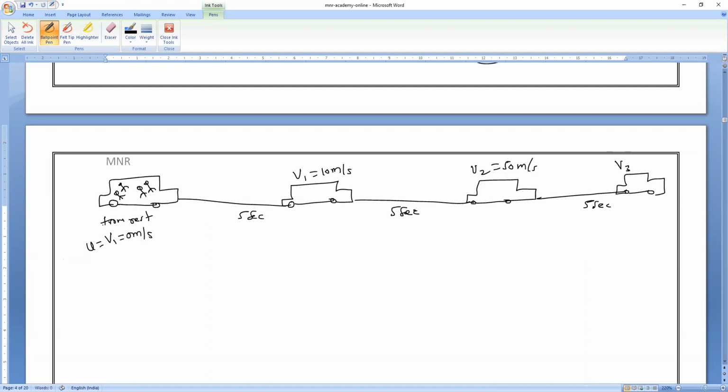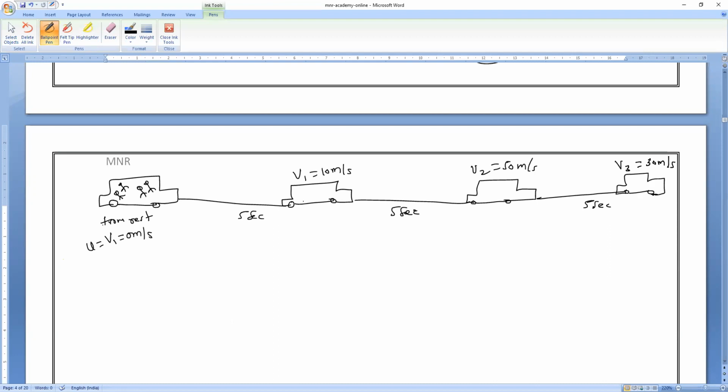She brought the car to 30 meter per second. Like that she is traveling. Initially from rest, within 5 seconds 10 meter per second, next 5 seconds 50 meter per second, next 5 seconds reduced. Decreased means negative acceleration or positive acceleration? Negative acceleration. Negative acceleration is also called retardation, or we can say deceleration.